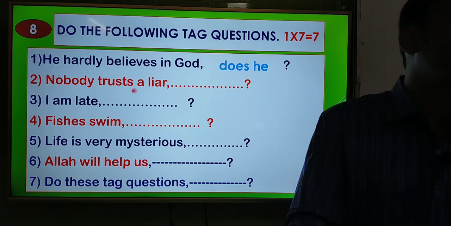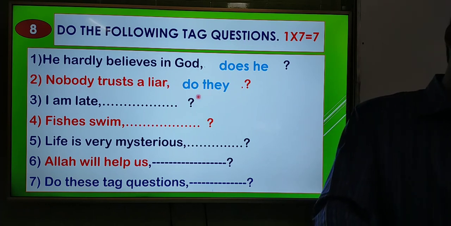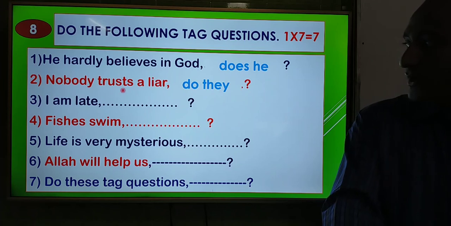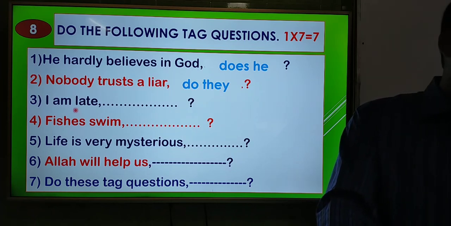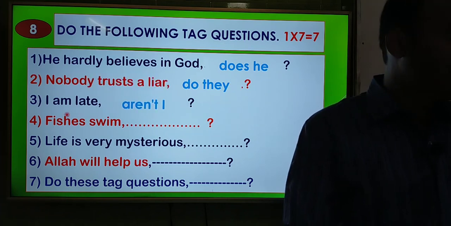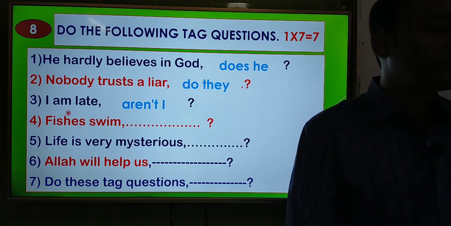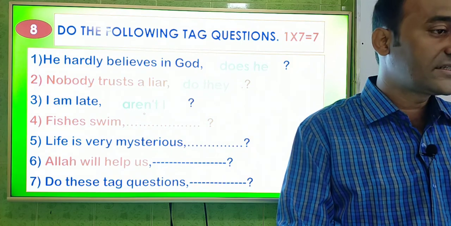And second one, nobody trusts liars. So the answer will be do they. Again here nobody is used, this is a negative sentence, and the answer will be in affirmative. So do they. This is present indefinite, and we know that in present indefinite we have to use do or does. Here we have to use do. And third one, I am late, so the answer will be aren't I, and this is affirmative. And the negative form of am not is aren't, short form aren't I.